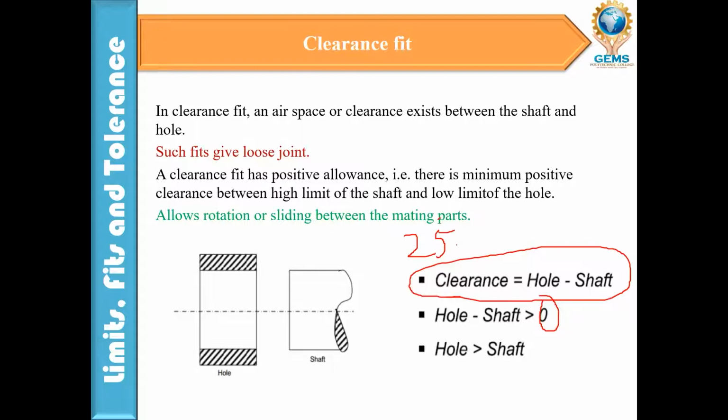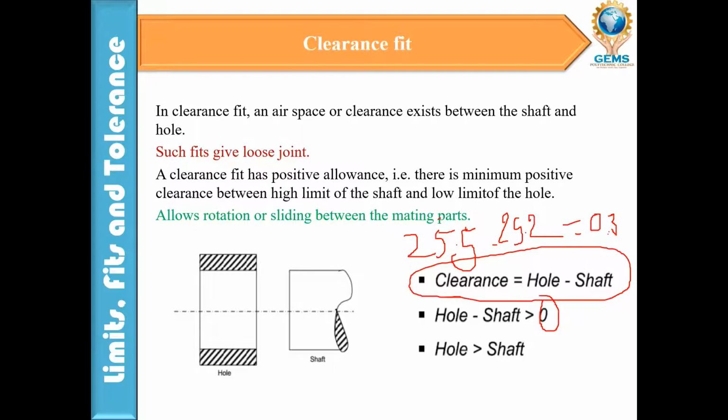Suppose the lower limit of the hole is 25.5 mm, and then the upper limit of the shaft may be 25.2 mm. So the clearance is 0.3 mm, right? So what is this clearance used for? We fill it with oil, and it will allow free rotation. Otherwise, if there is no clearance, the shaft will not rotate. So that's why we give a positive allowance.